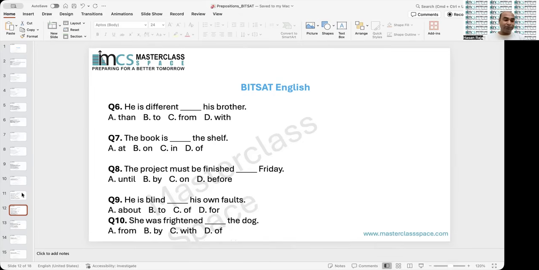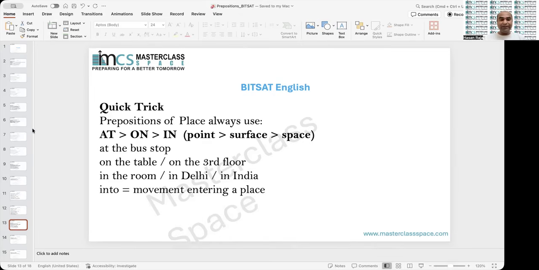All right, people. Now let's move to quick tricks about at, in, on. Point, surface, space: this is when you go with at, on, in for place. Going from shorter to longer, at means point, specific time; on means surface; and space, meaning a larger area, means in. All right. These are some shortcuts. Let me tell you all in short.